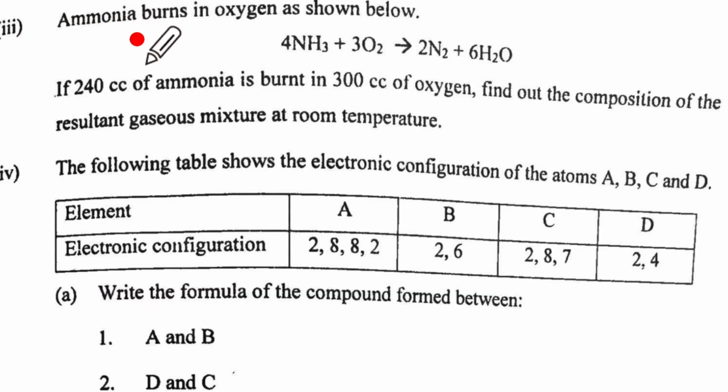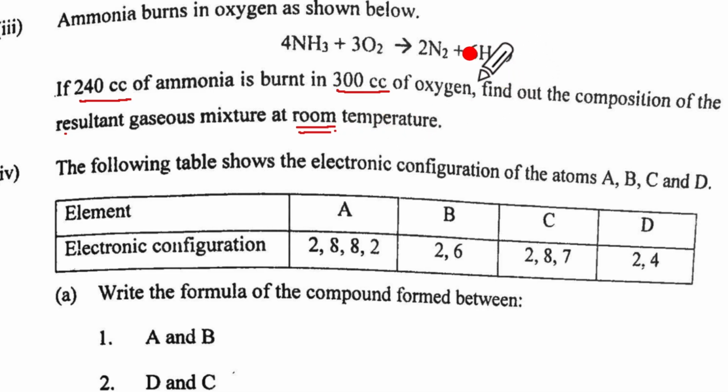The third subpart: ammonia burns in oxygen as shown below. So we have 4NH3 + 3O2 gives 2N2 + 6H2O, and 240 cc of ammonia burns in 300 cc of oxygen. So the volume of ammonia and also the volume of oxygen has been supplied. Find out the composition of the resultant gaseous mixture at room temperature.